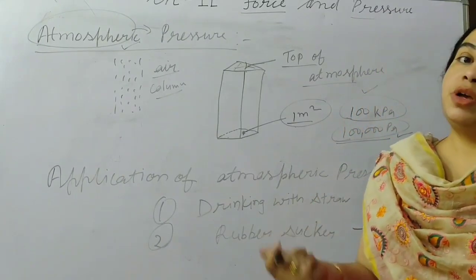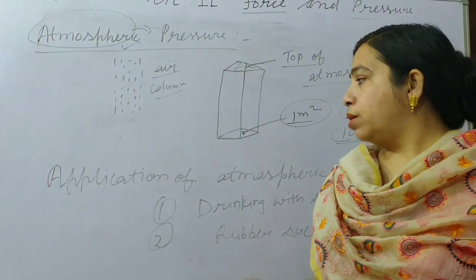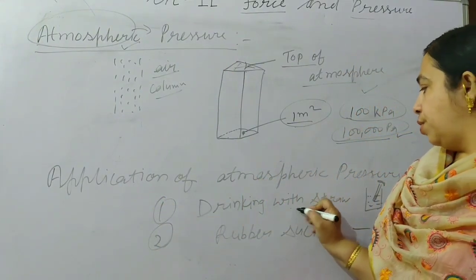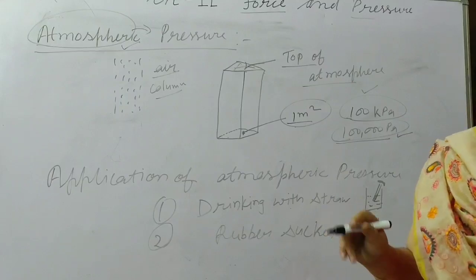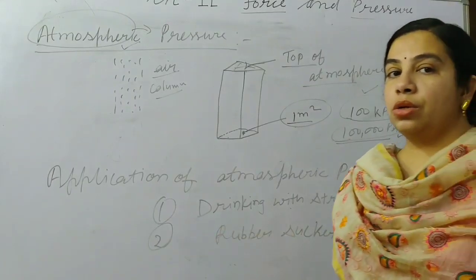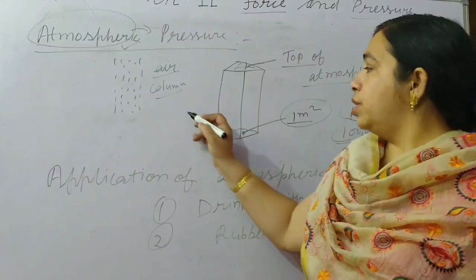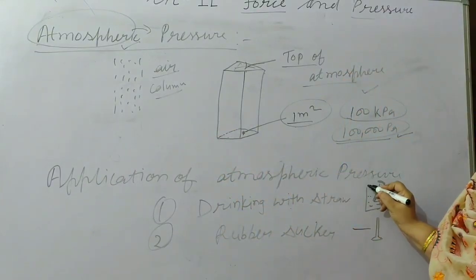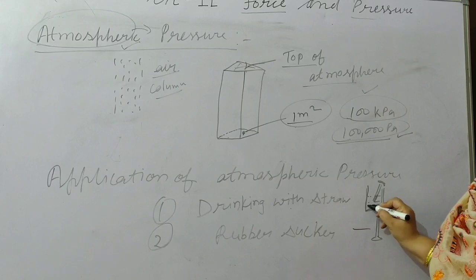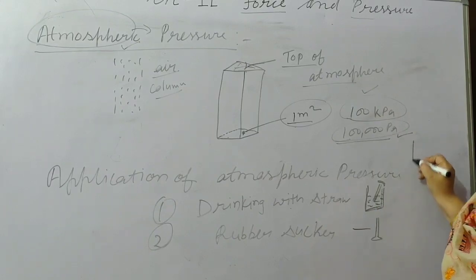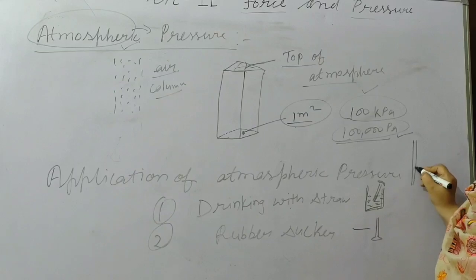and those applications we utilize in our daily life. For the application of atmospheric pressure, first we consider drinking with a straw. Juice and cold drinks we suck with the help of a straw. So what is in the straw? Suppose this is the glass, and the liquid or juice is there, and in this straw air is there.